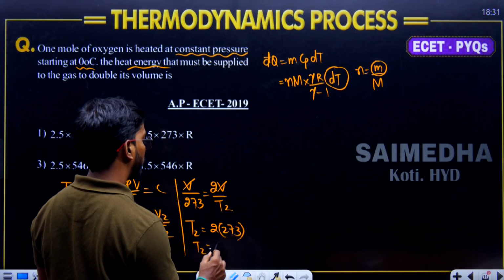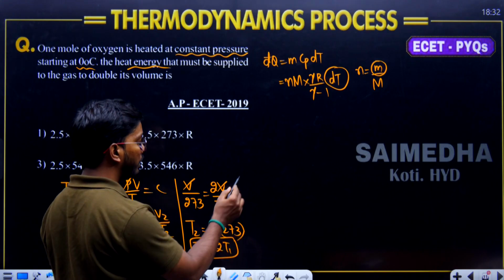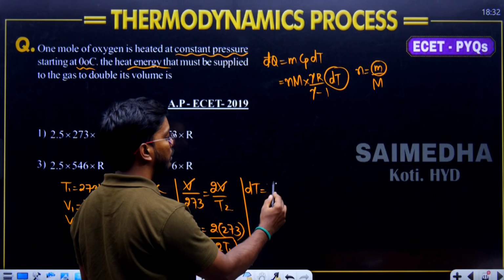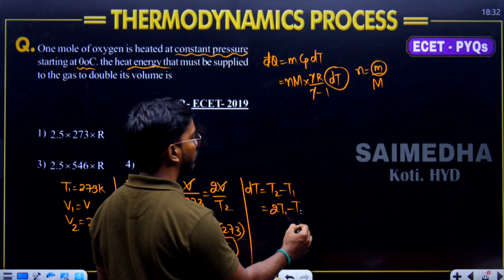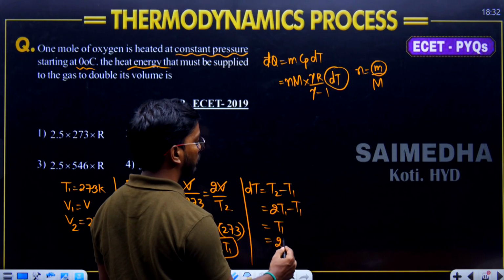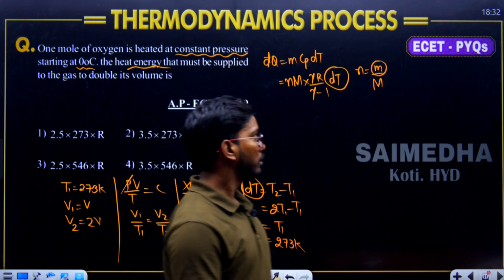That means we can write T2 is equal to 2 times T1. Then what is the temperature change? dT is T2 minus T1. T2 is 2 times T1 minus T1, that is T1. T1 is equal to 273, so the change in temperature is 273 only.